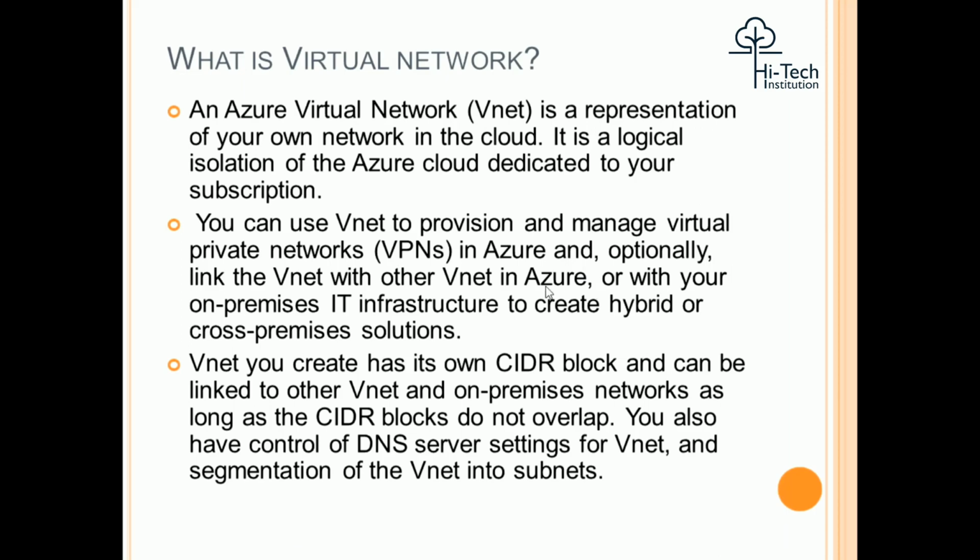So here they were saying we can connect our on-premises IT infrastructure to create hybrid or cross-premises solutions. A VNet can be created with its own CIDR block and can be linked to other VNets and on-premises networks as long as the CIDR blocks do not overlap. If you created one virtual network, you can create another virtual network with the same IP address range, but it should not be in the same region. We can make it in a different region, or for two different networks also.